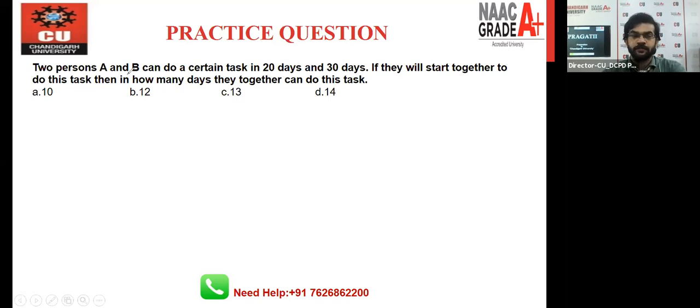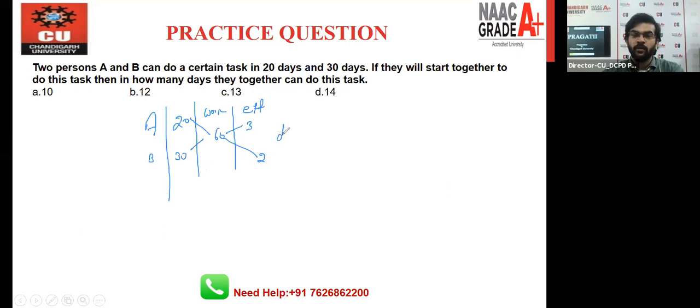The question is, A and B can do this task in 20 days and in 30 days. If they start together to do this task, then in how many days can they together do this task? This question is very similar to the previous question. The first step, you have to find out the LCM, and LCM is 60 here. And this is the total work we have. After that, we will find out the efficiency. 60 by 20, we have 3. 60 by 30, we have 2.